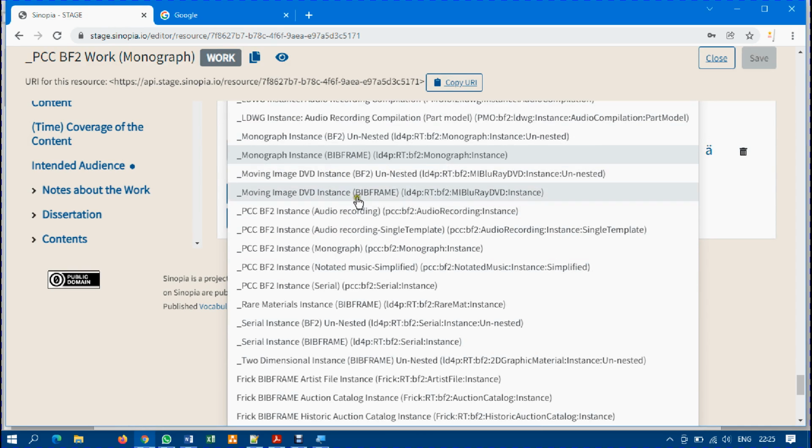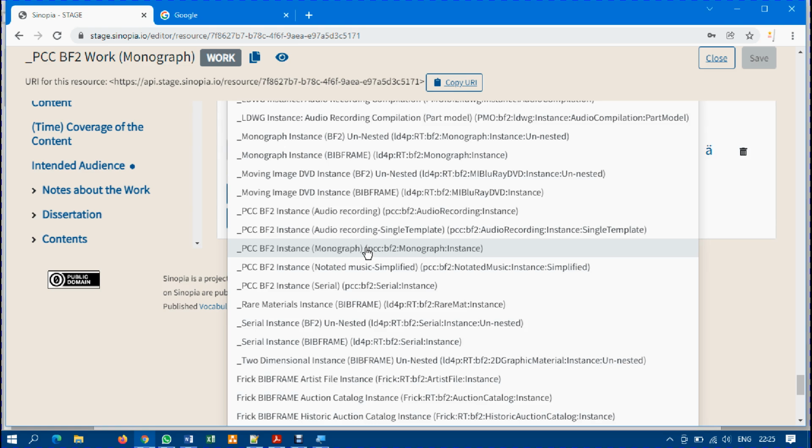The one I was clicking is not underscore PCC. Let me look through it. This one, wow, this is the one I'm supposed to click. Sorry, this is underscore PCC BIBFRAME instance monograph. The one I was clicking before is wrong. So this is the right one. Just be careful because you can quickly make mistakes. Let me click on it now.